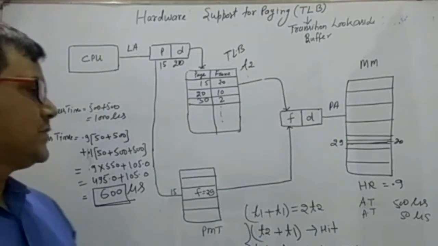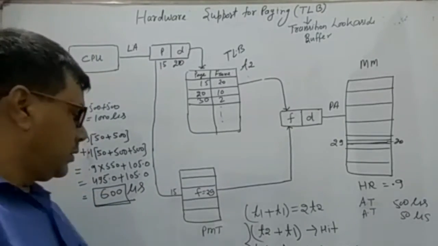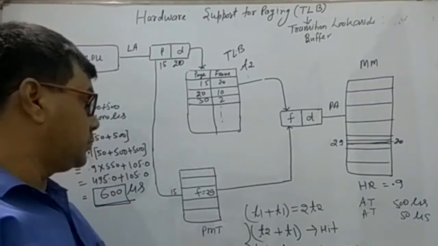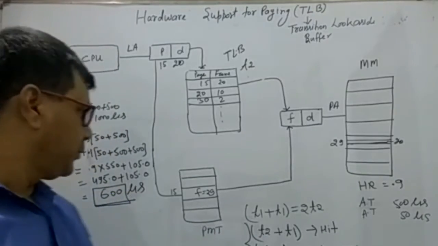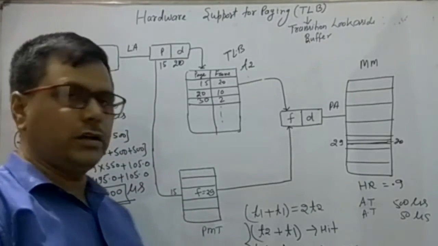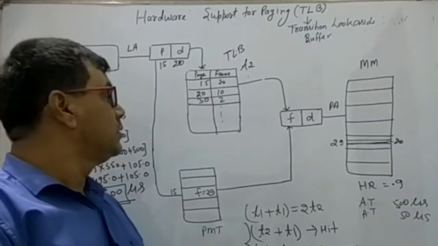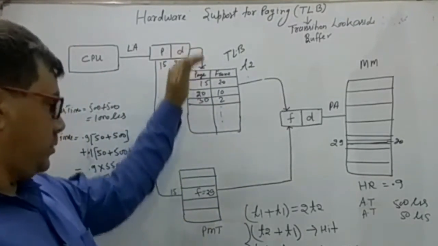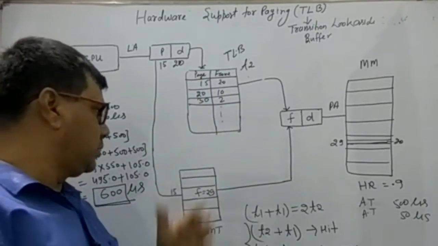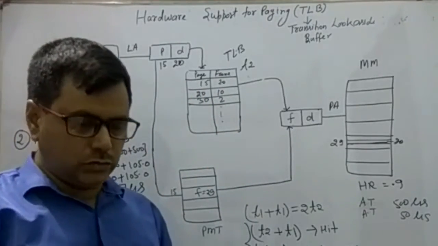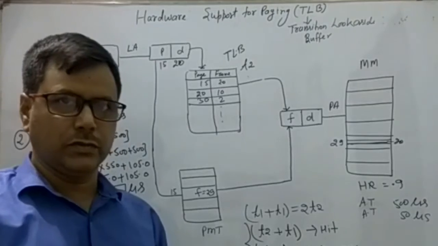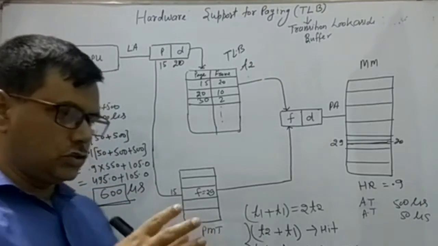Now, the next thing is, because we already know that this PMT is made for a particular process, and also the TLB is here used for the same particular process. Assume that another process came, and context switching is much more.